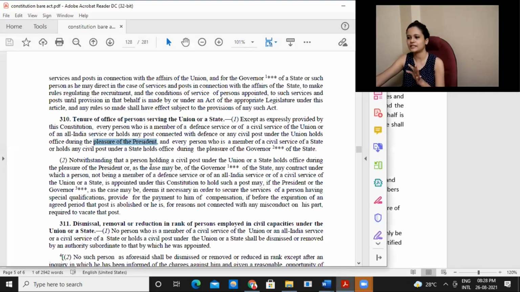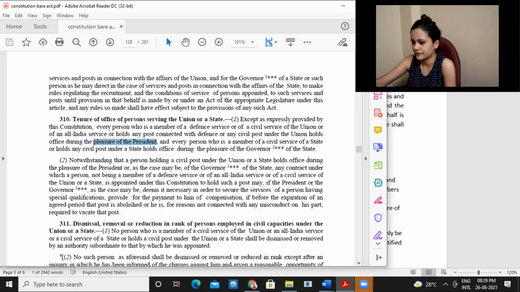Till the President is satisfied that this person should be here, the person will stay there. So this concept is given under Section 310 with regard to UPSC or other civil service exams. With regard to the Union, it will be during the pleasure of the President. With regard to the state, it will be during the pleasure of the Governor. This provision is given under Article 310, Clause 1.